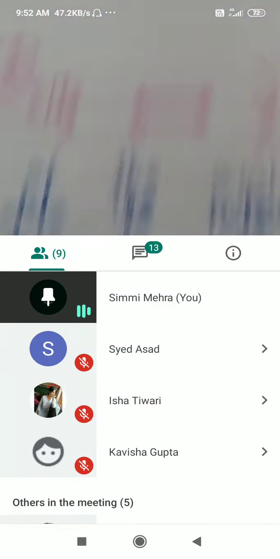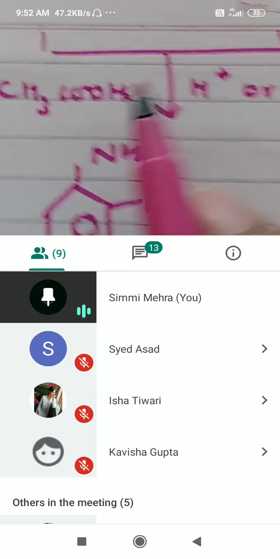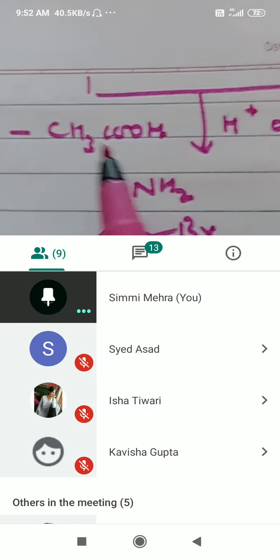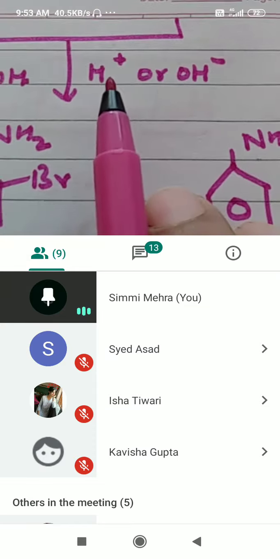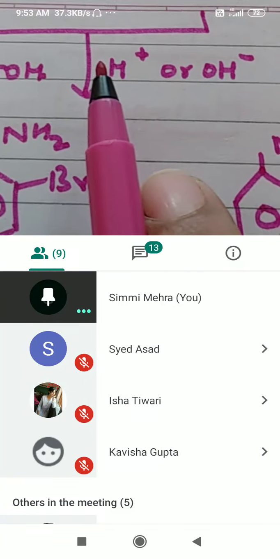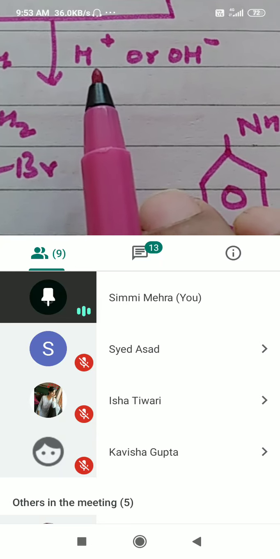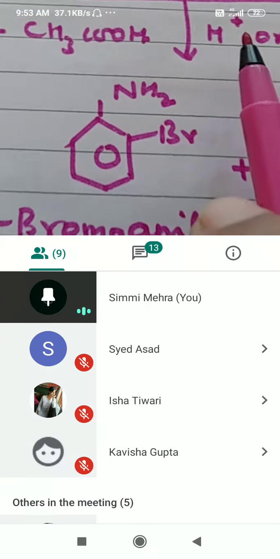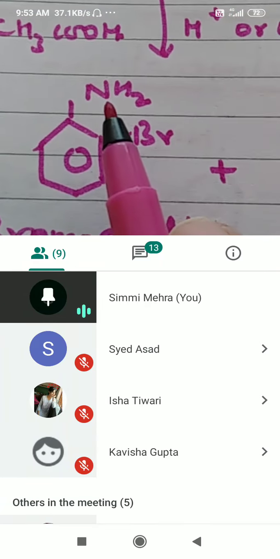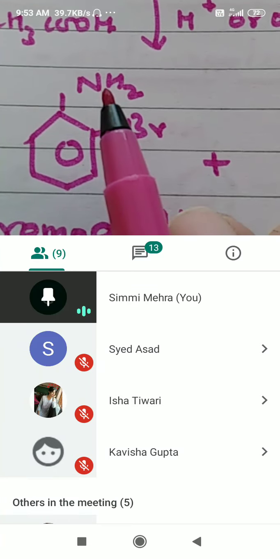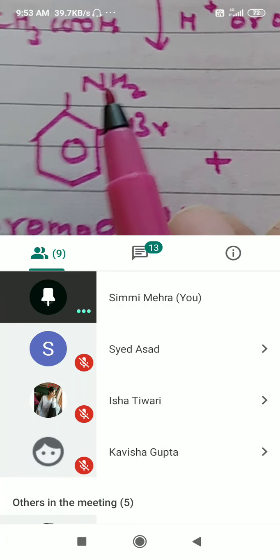So for that, what we do is, acetic acid is lost, and acetanilide is formed. That para-bromoacetanilide, when it is treated with an acid, will change back from NHCOCH3 to NH2, right?